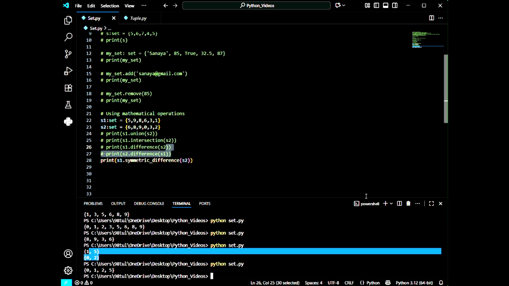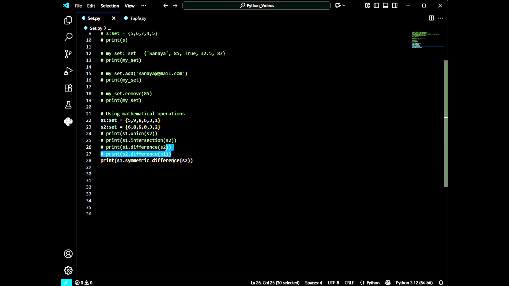Okay, these are the functions of set. Actually, we have used here add, remove, union, intersection, difference, and symmetric difference. These are all inbuilt functions of Python, inbuilt functions of set. In the next video, we will discuss other important inbuilt functions of set.